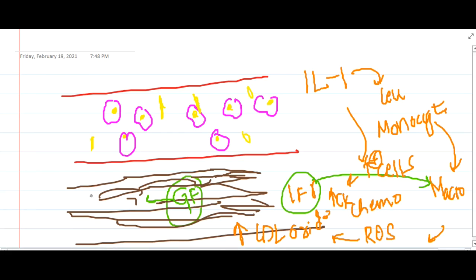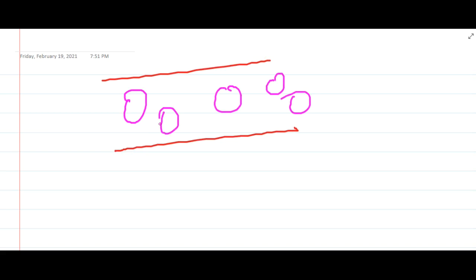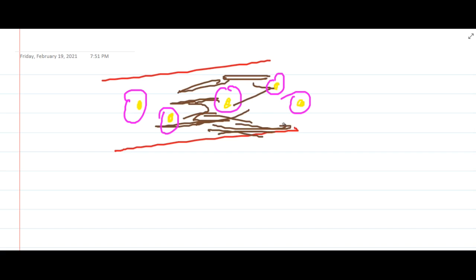Right, now these smooth muscles in our media will migrate to the intima. If you see, this is the intima, these are the macrophages which are present, and these are the cholesterol crystals, that means all these are foam cells. The smooth muscles from the media have now migrated to the intima, and thus they have become neo-intimal smooth muscles.